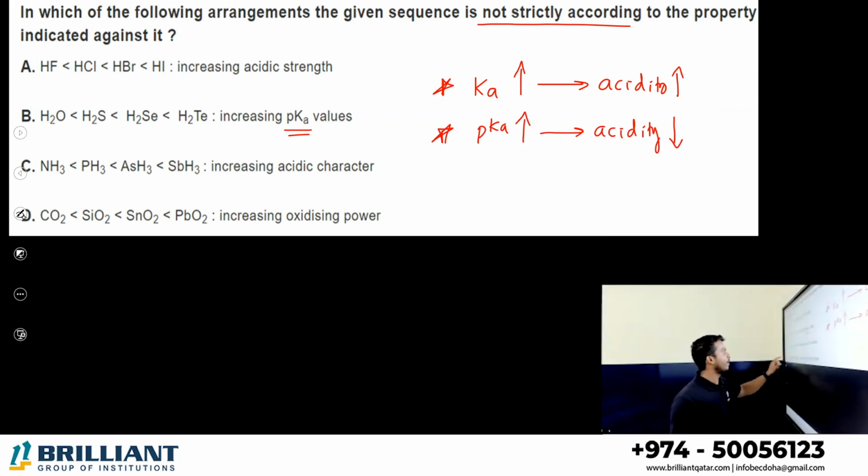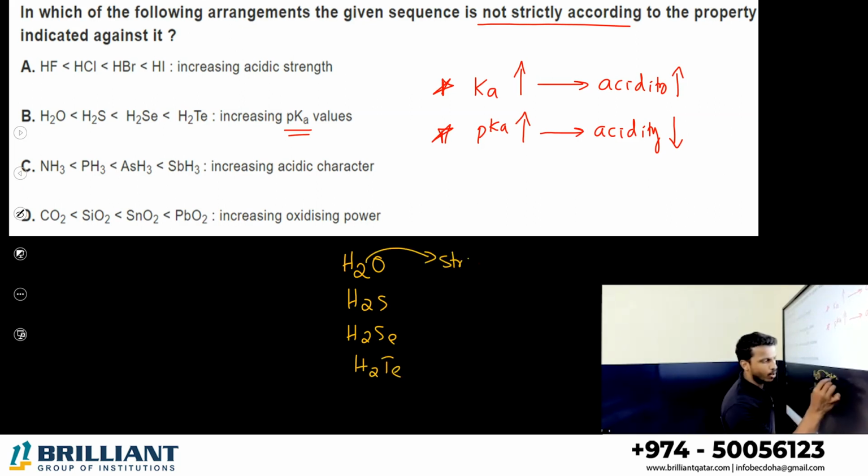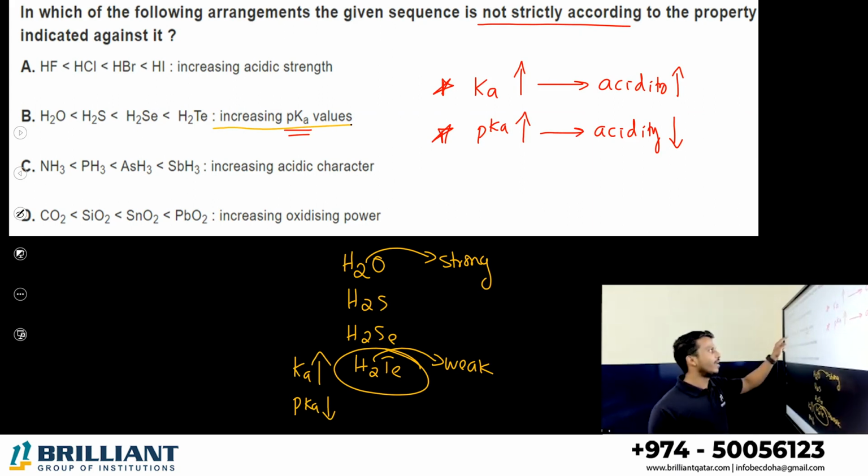Acidity decreases. Let me check the option B. That is given there H2O, H2S, H2Se, H2Te. H2O bond is a very stronger bond. Down the group it will be a weak bond. So which is the most acidic one? Most acidic one is H2Te. So its Ka value will be very greater, pKa value will be very lesser. But what they given is increasing order of pKa, which means H2Te having highest pKa. No, it has lowest pKa, that is more acidic. So that is a wrong statement, our correct answer. Remaining you can check it, all are correct.